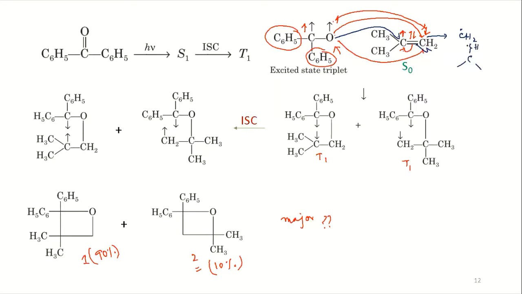So definitely this radical is more stable than this radical. So what we find is that this formation will be more, this will be less. Okay. So that means this is more, this is less, and then you have this formation, this will be more.